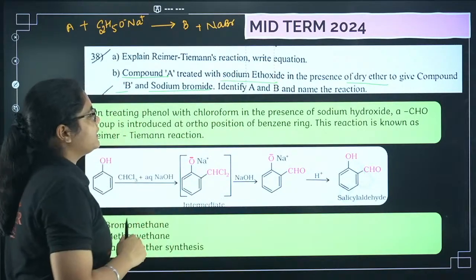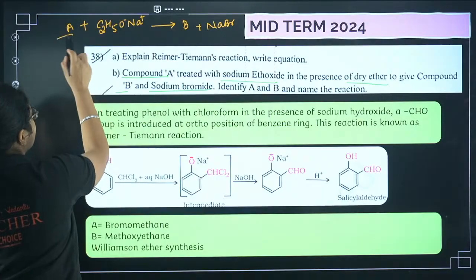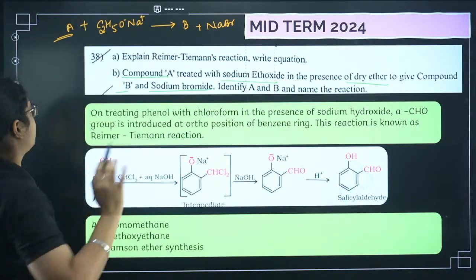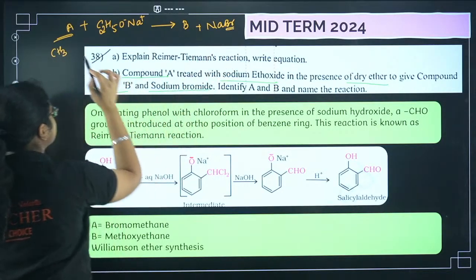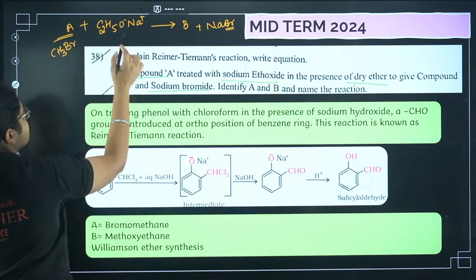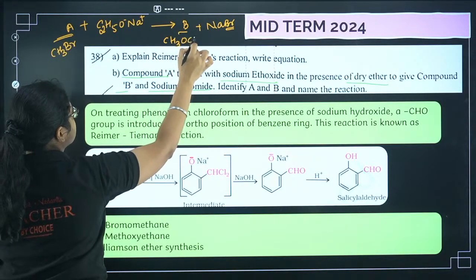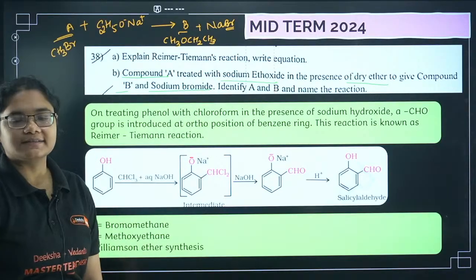Then identify A and B and the name of the reaction. Now this can be anything, any halide or any haloalkane you can write. So if I write here CH3, but since here Br is produced, this has to be Br. Once the reaction has taken place, I'll get an ether here, that is CH3OCH2CH3.